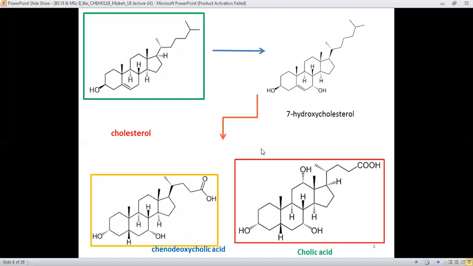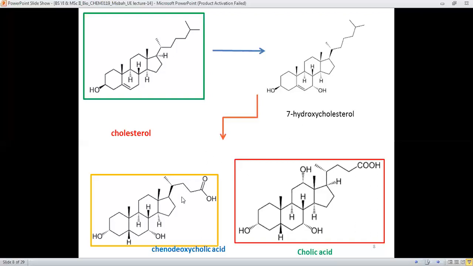cholesterol and the 7 hydroxycholesterol, you can see the simple branch at one side of cholesterol. This straight chain branch of hydrocarbons makes this part of the cholesterol non-polar.